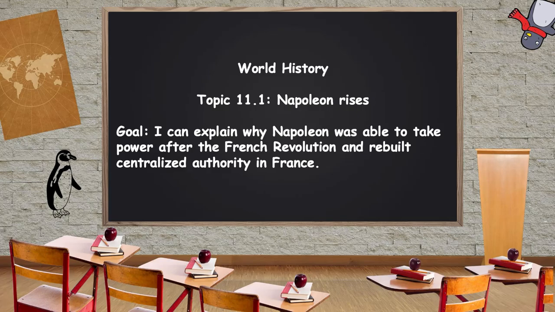All right, welcome to our first lesson on Unit 11, topic 11.1, Napoleon Rises. Unit 11 is going to be about global empires at war as we are marching closer and closer to the modern day. The goal of today's lesson is for you to be able to explain why Napoleon Bonaparte was able to take power after the French Revolution and rebuild centralized authority in France.